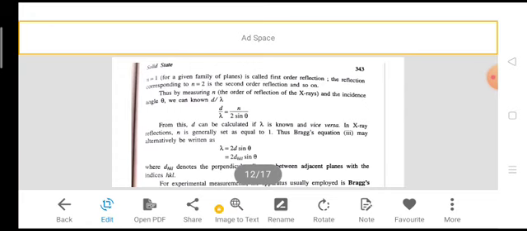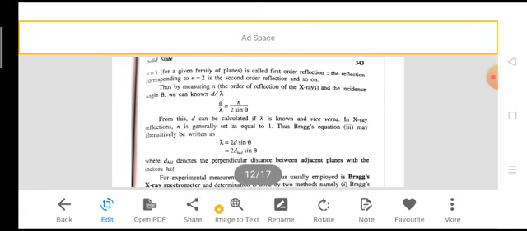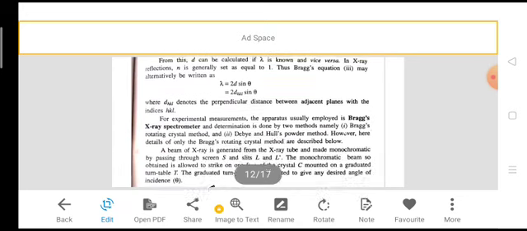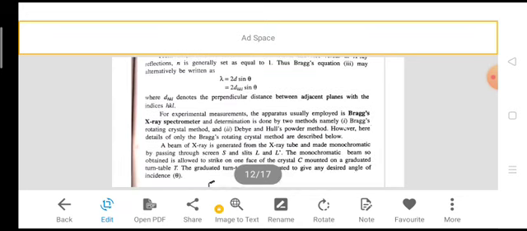In X-ray reflections, n is generally set equal to 1. Thus, Bragg's equation, n lambda equal to 2d sin theta, may be alternatively written as lambda is equal to 2d sin theta, that is 2 d_hkl sin theta, where d_hkl denotes the perpendicular distance between the adjacent planes with the Miller indices h, k, l. So this is Bragg's equation.